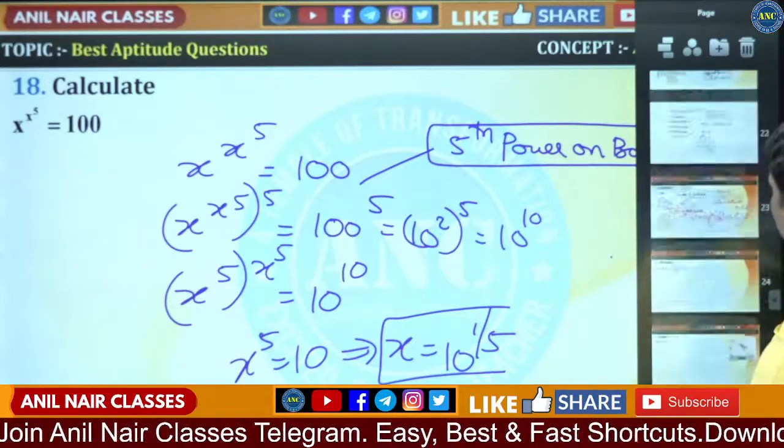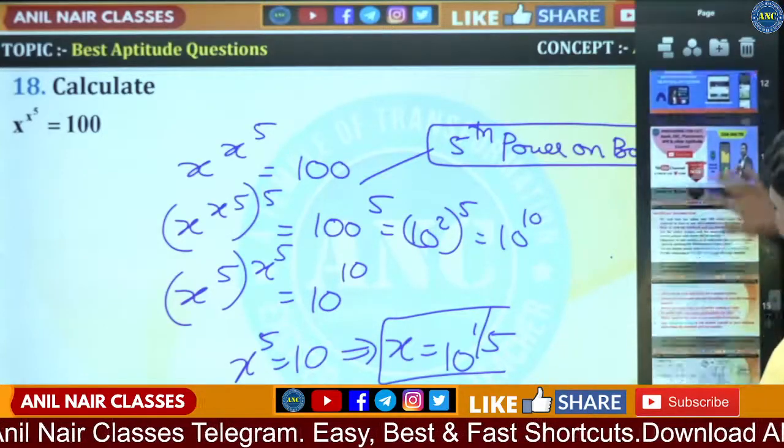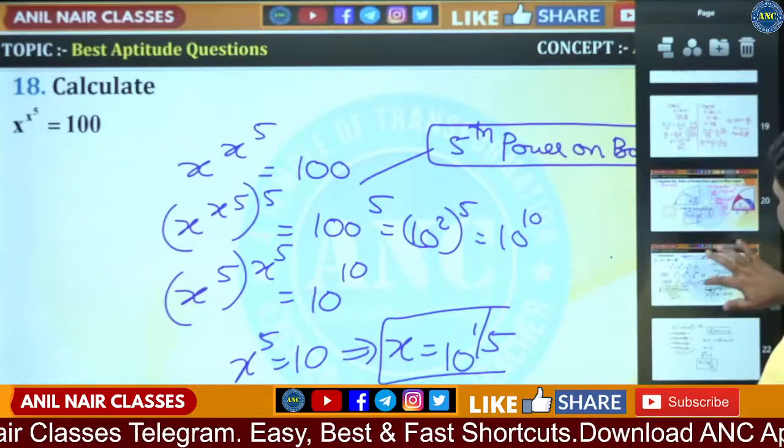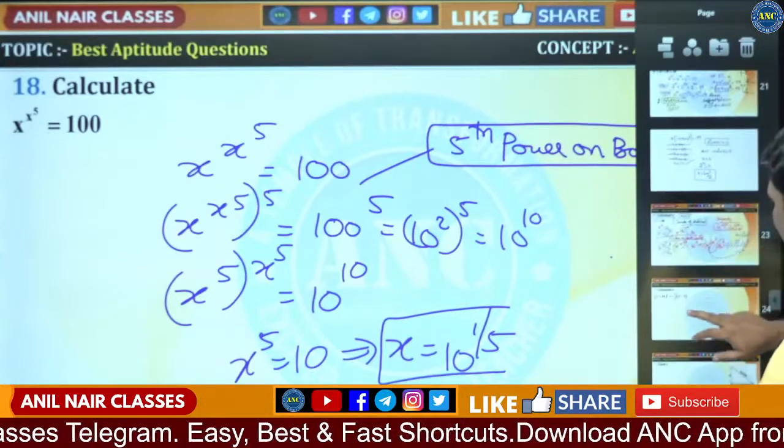Now let us see if there are any other questions. So how many questions did we do? 1, 2, 3, 4. Now if you see here.